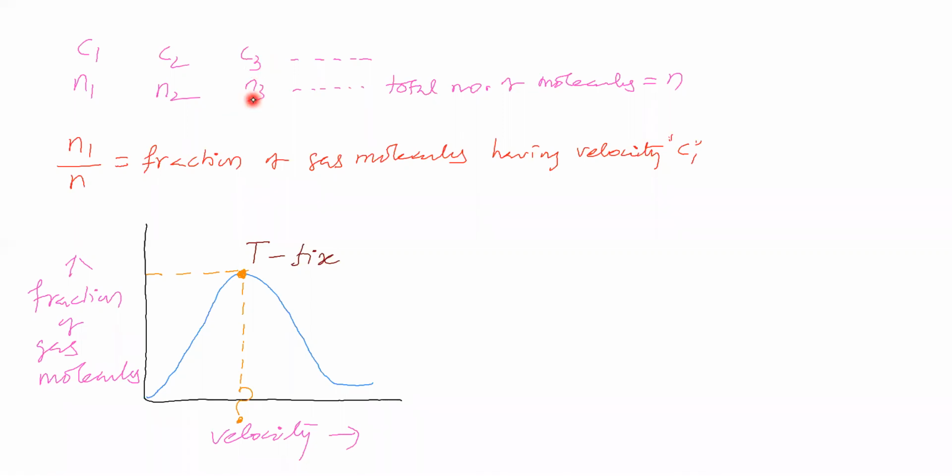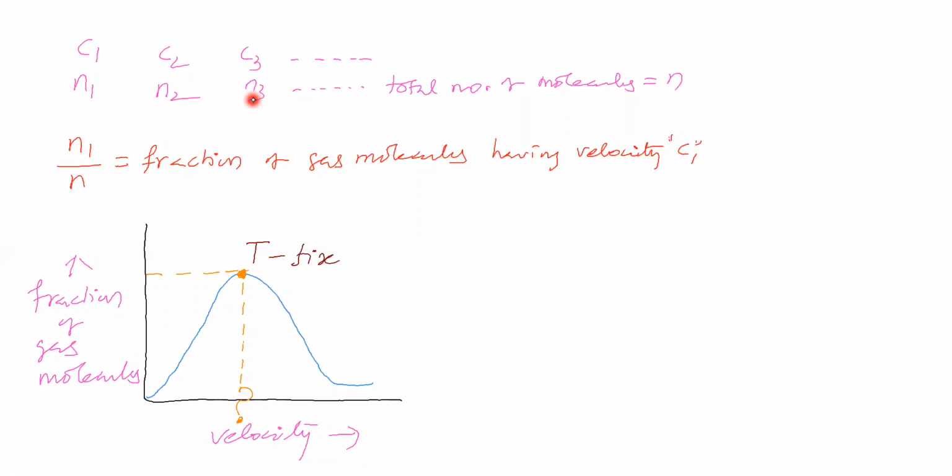So in this gas, a certain velocity is possessed by most of the molecules. If you look at the fraction, for which velocity will the most fraction of gas molecules come under?